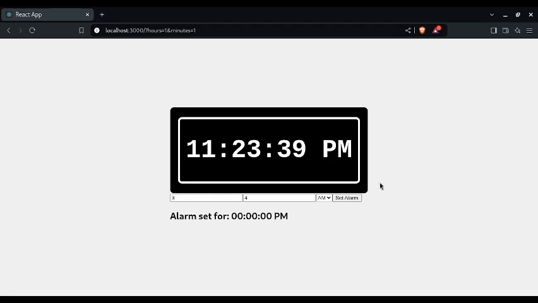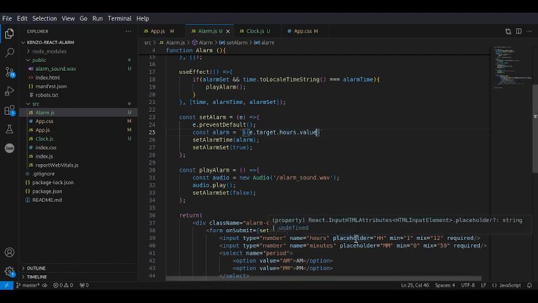Yeah, it's taking in the value, which is just 3, and obviously we are not currently setting the minutes or the period as of yet.